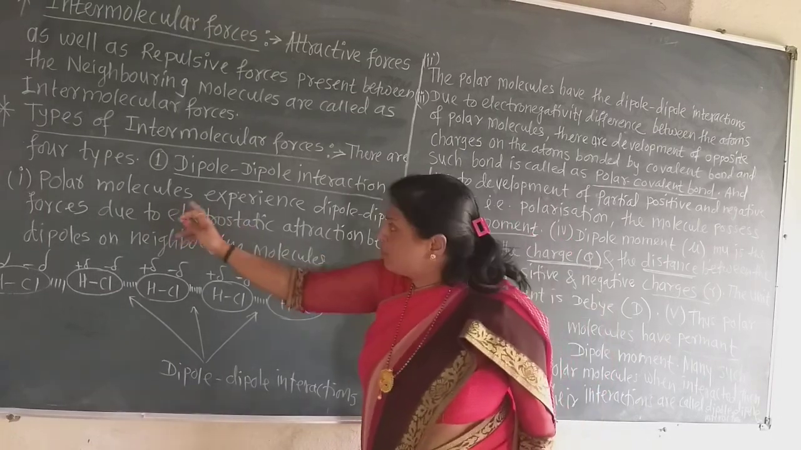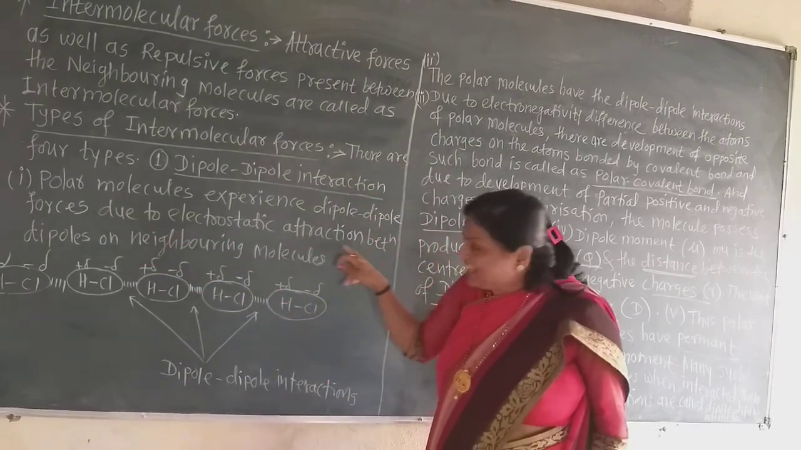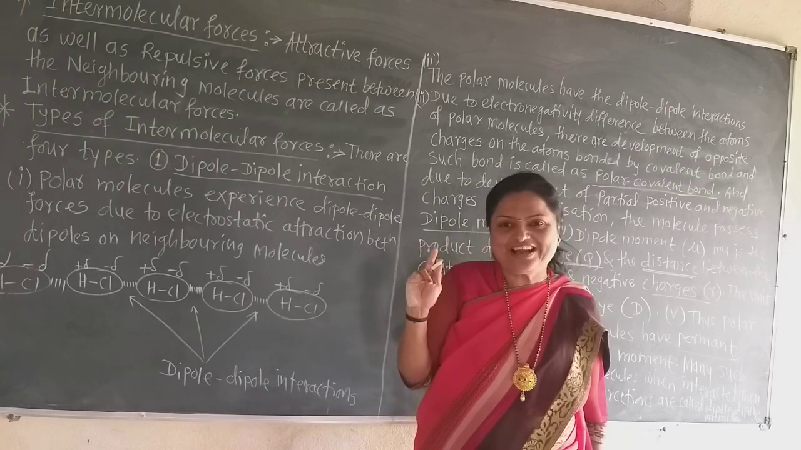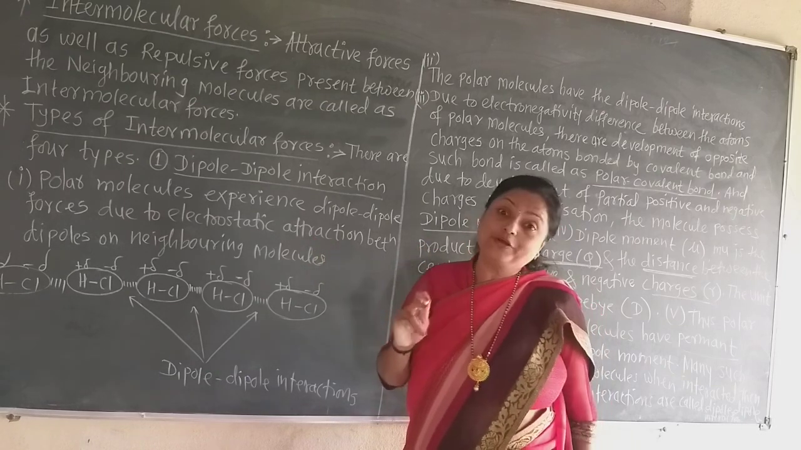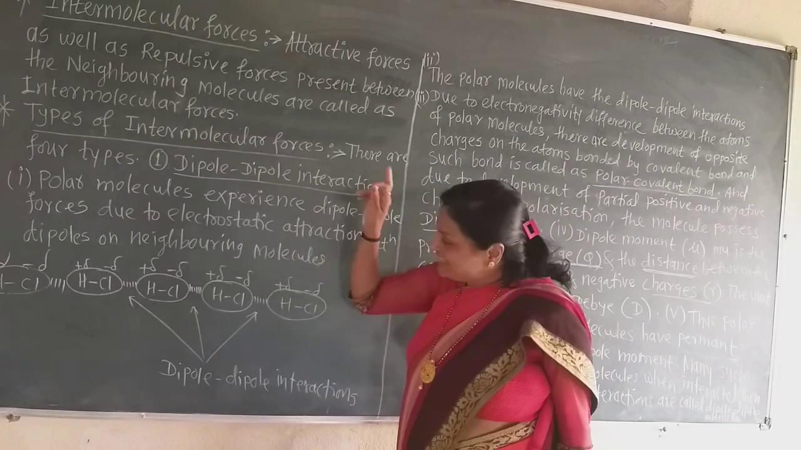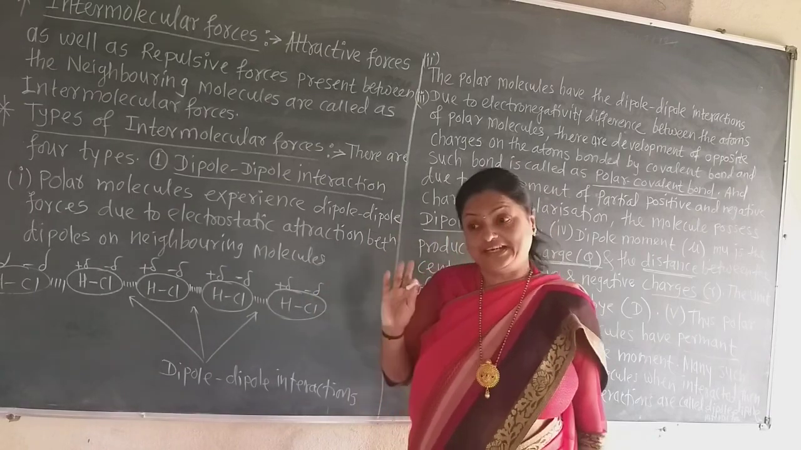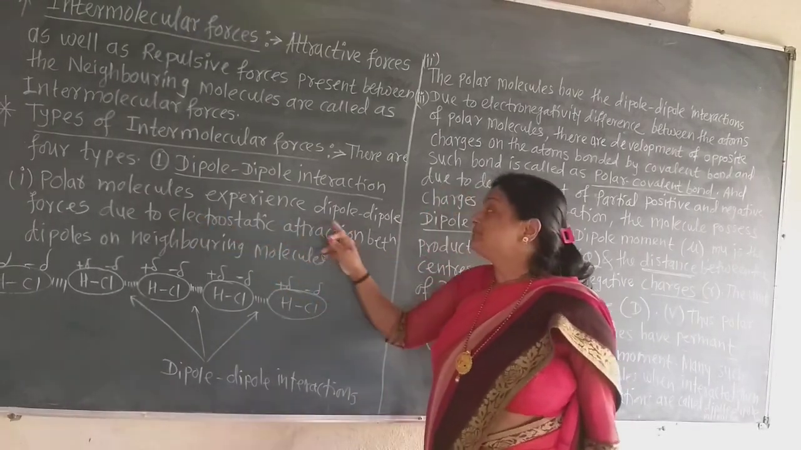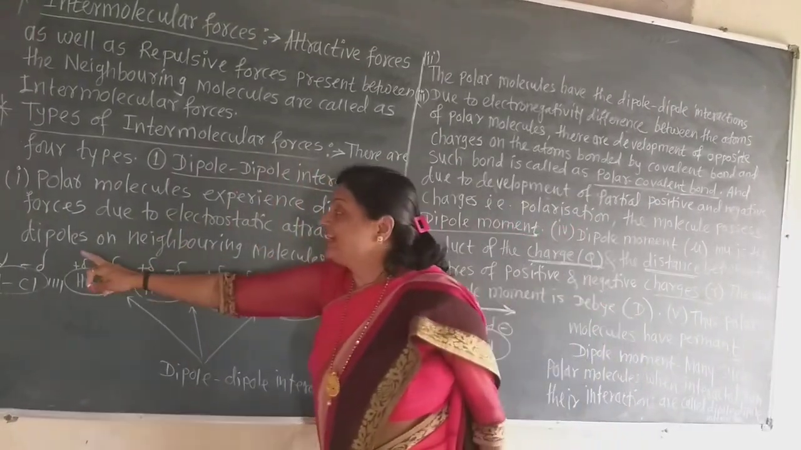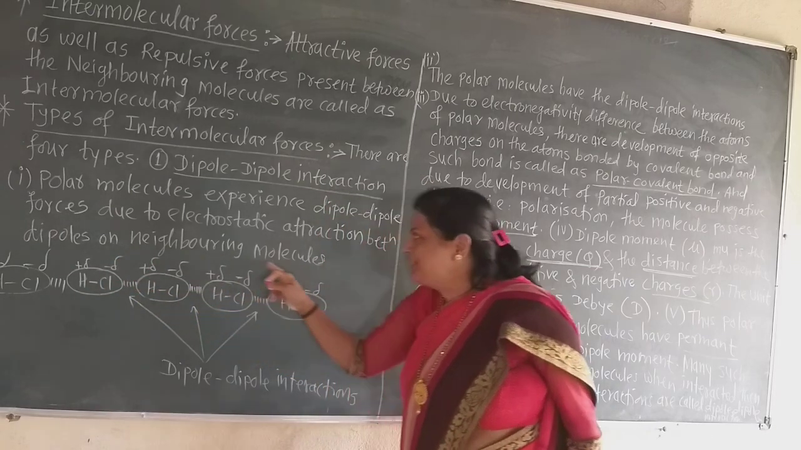So, polar molecules experience the dipole-dipole interaction forces due to electrostatic attraction. What is meant by electrostatic attraction? Do you understand this word? This word comes from the ionic bond, in which there is also electrostatic attraction. Electrostatic attraction means attraction between negative and positive charges. So, polar molecules experience dipole-dipole forces due to the electrostatic attraction between the dipoles. Dipoles means these positive and negative poles on the neighboring molecules.